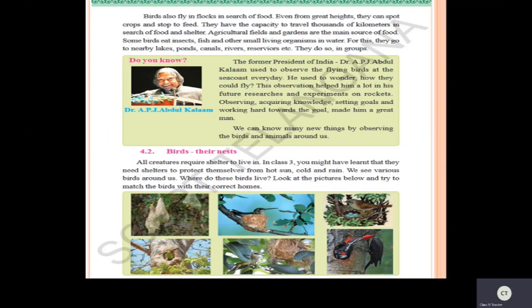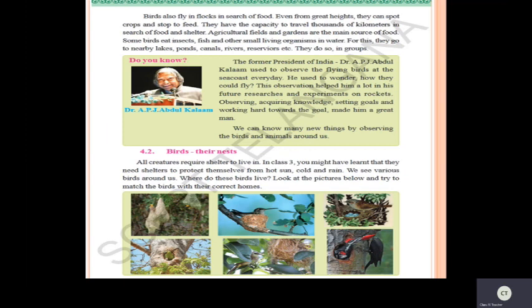Do you know this fact, children? Yes, he used to watch these flying birds every day near the sea coast. Now he used to wonder how they could fly.